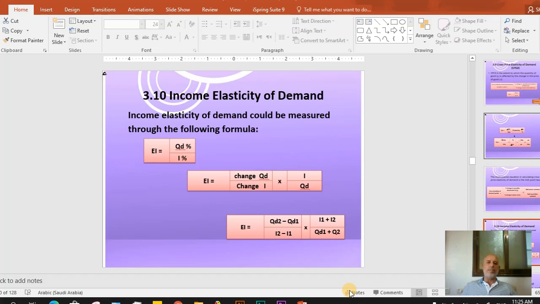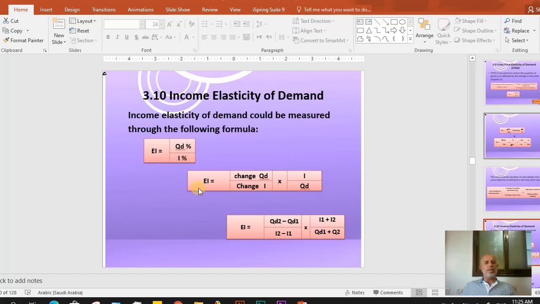ننتقل وإياكم إلى استكمال المحاضرة حول مرونة بشكل عام وتطبيقاتها، واليوم نتحدث معكم عن مرونة الدخل. Income elasticity of demand، مرونة الطلب الدخلية. Income elasticity of demand could be measured through the following formula. Income elasticity or elasticity of income equal percentage change in quantity demanded divided by percentage change in income.